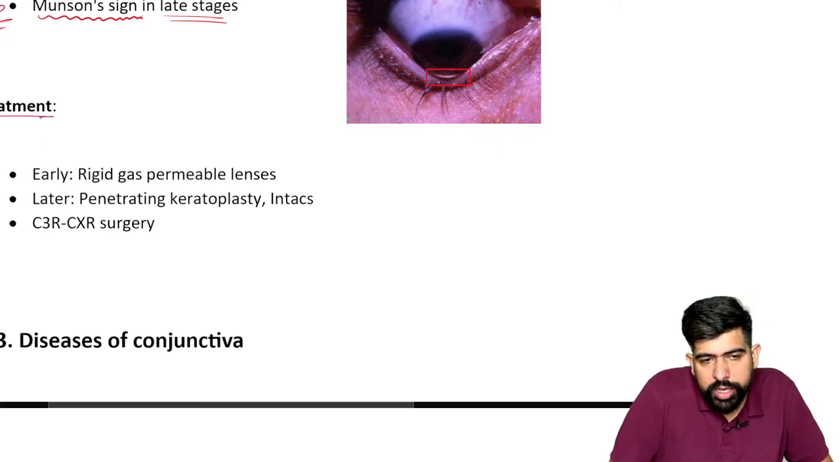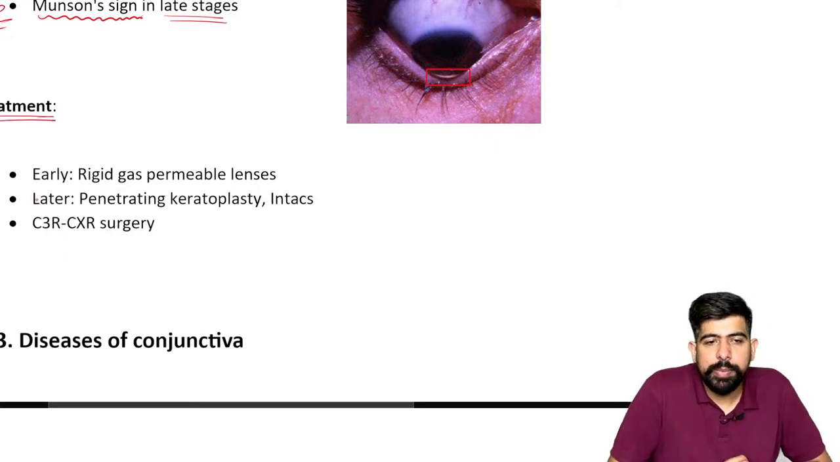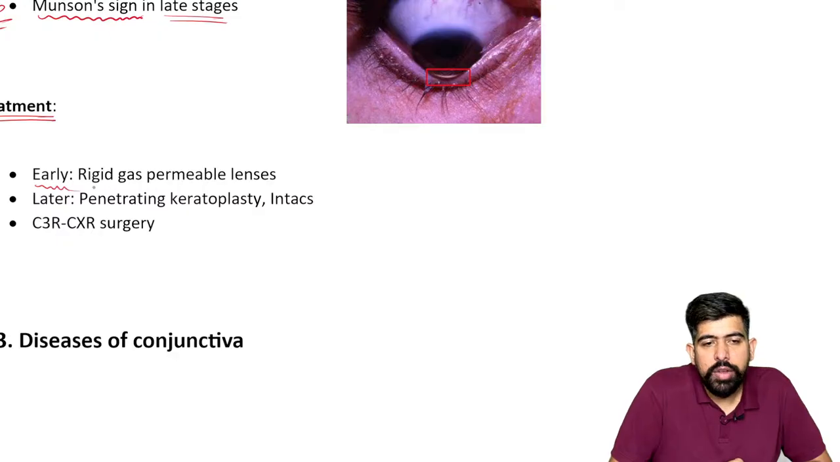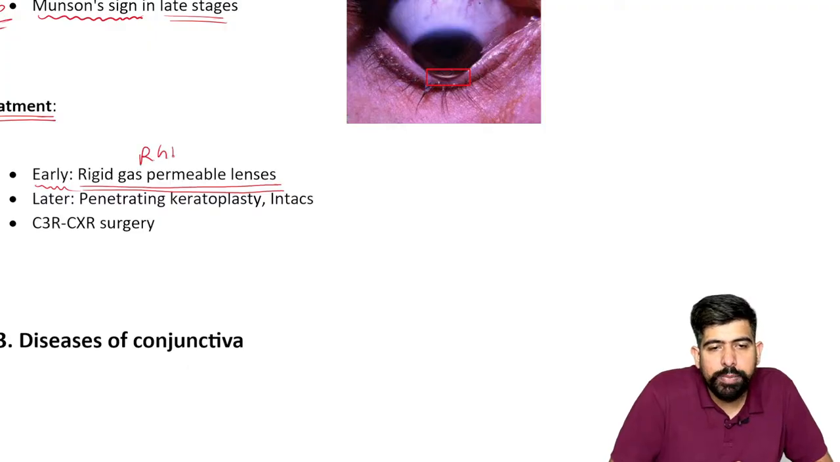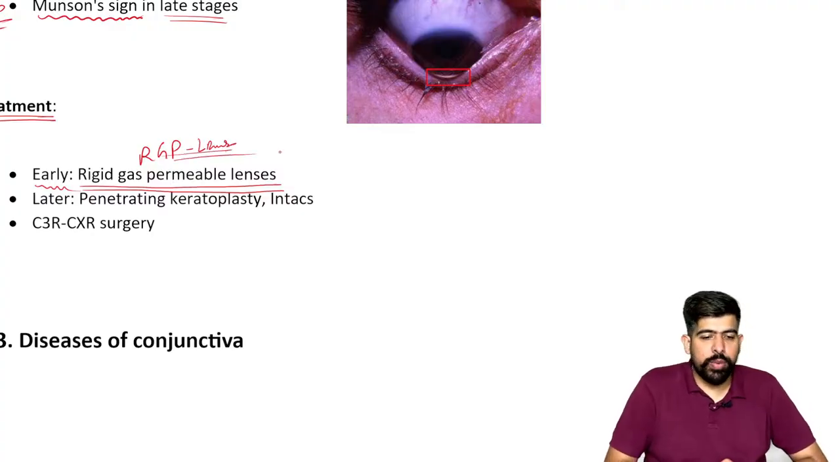Now, talking about the treatment, please remember, in the early stage we give RGP lenses, which are known as rigid gas permeable lenses. And what are these lenses, guys? Please remember about this.